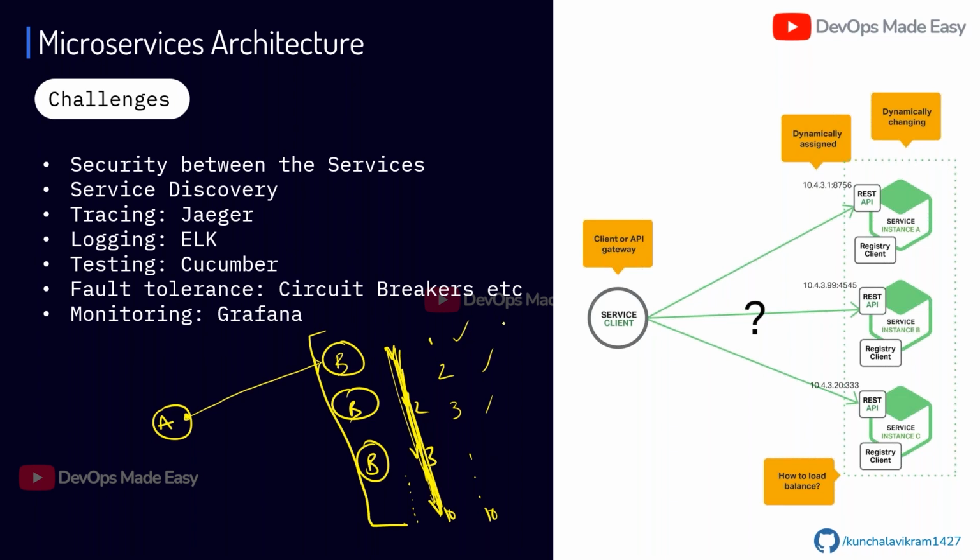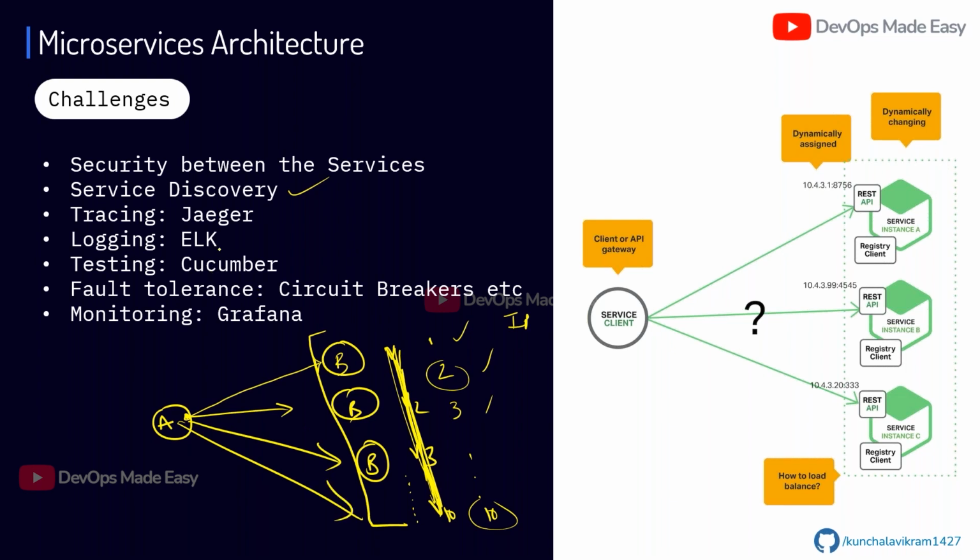So if it is running on a different machine, obviously its IP address will change. So A has to know the proper locations of the IP addresses, right? That is called service discovery. So a microservices based architecture should also implement service discovery, so that if I have 10 replicas of microservice B, I can load balance the request. That means the first request will go to the first instance, the second one will go to the second replica, like that. So this is called a service discovery mechanism.